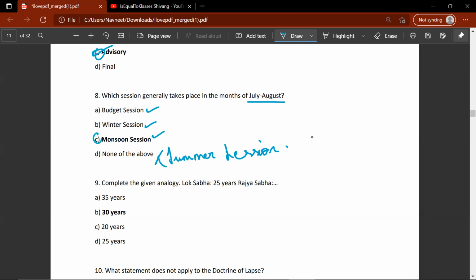The correct answer would be C, monsoon session, because it takes place in July and August. The winter session takes place in November and December. Today is 30th of November, so as of now, there is a winter session in the parliament which is being conducted.